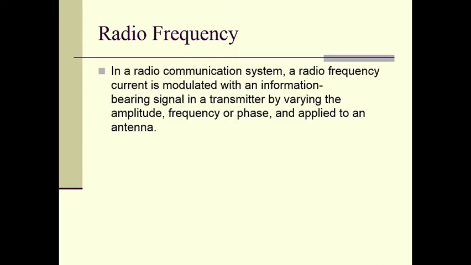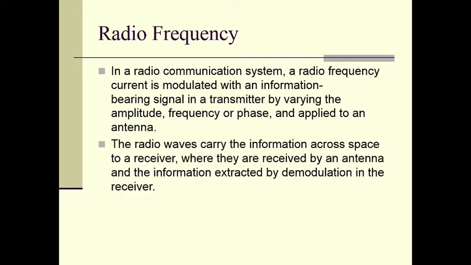In a radio communication system, a radio frequency current is modulated with an information bearing signal in a transmitter by varying the amplitude or frequency or phase, and applied to an antenna. The radio waves carry the information across space to a receiver, where they are received by an antenna and the information is extracted by demodulation in the receiver.